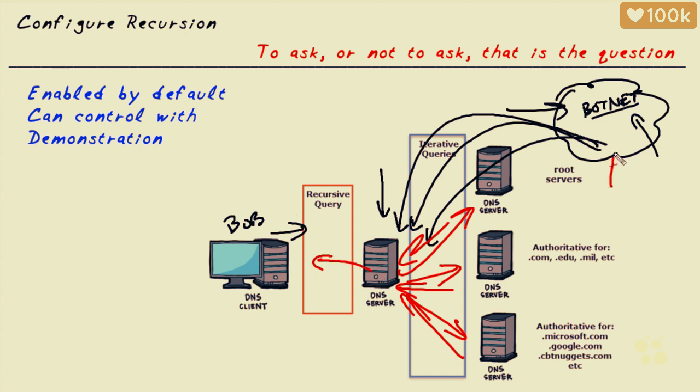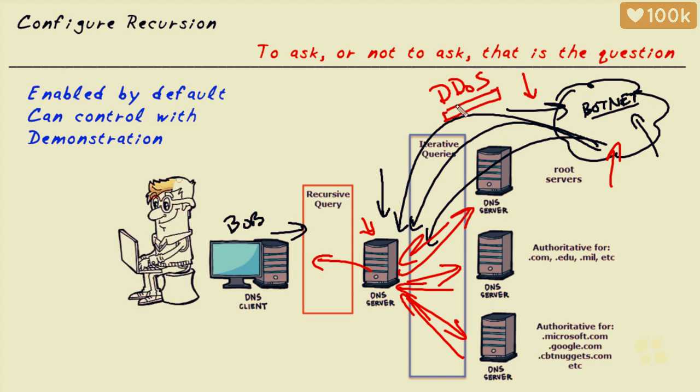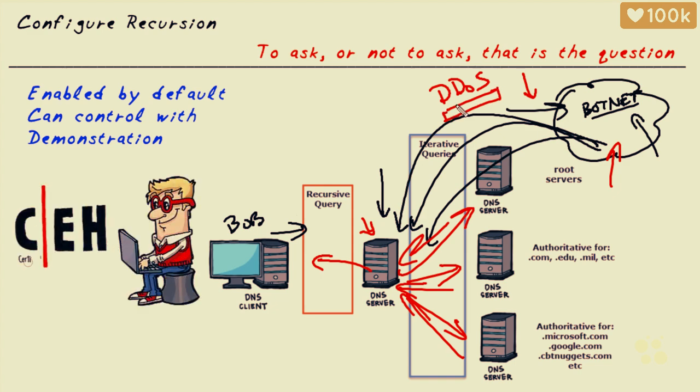So now going back to our botnet that's doing this, when they send those DNS requests, they are not using their real IP addresses. So they're spoofing source IP addresses when possible. There's hundreds of thousands of requests coming in. There are all kinds of wacky domains that are not in the cache. And so this DNS server can be overloaded and have a denial of service attack. And with the botnet involved, it's referred to as a distributed denial of service attack. You can learn more about those in our Certified Ethical Hacking course here at CBT Nuggets.